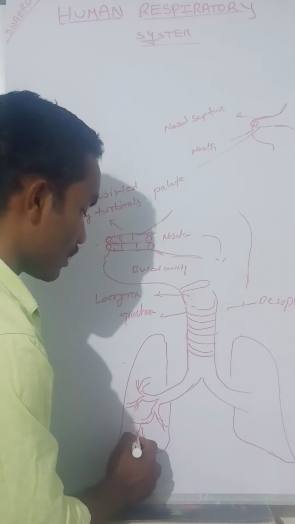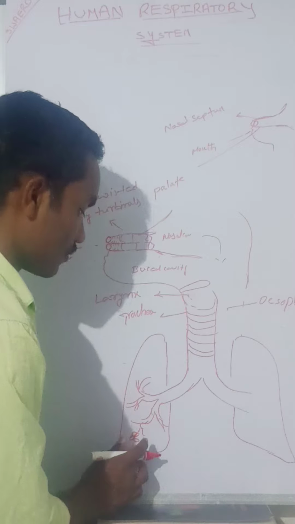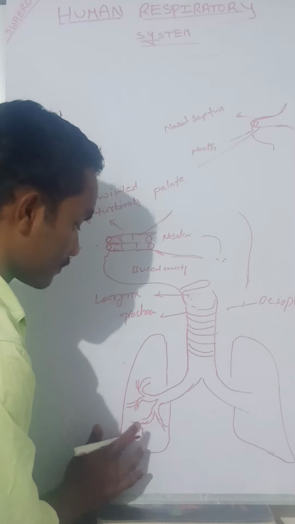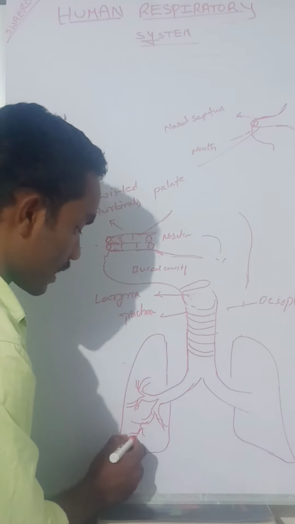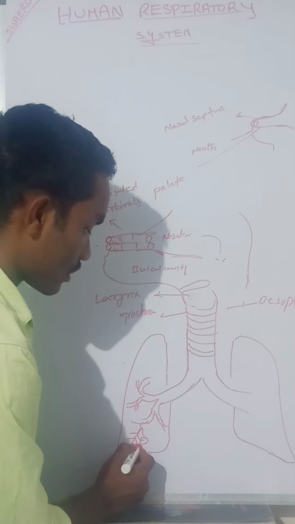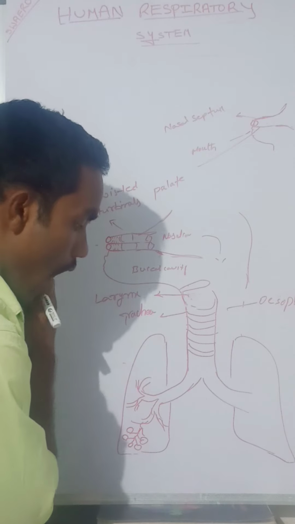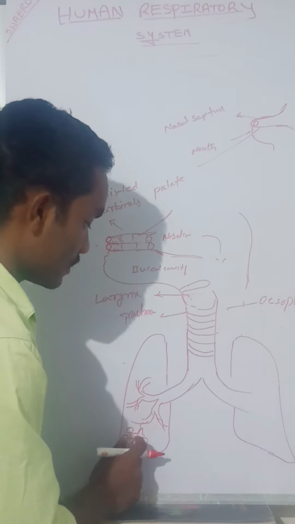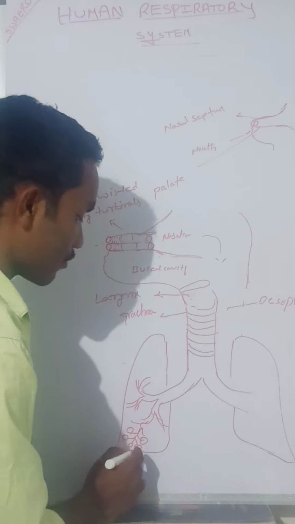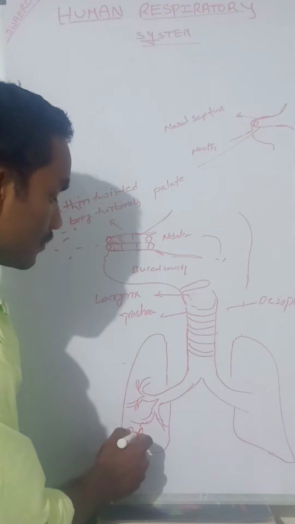Each bronchiole consists of a cluster of alveolar ducts. Each alveolar duct consists of alveoli. You can observe this from here to here.